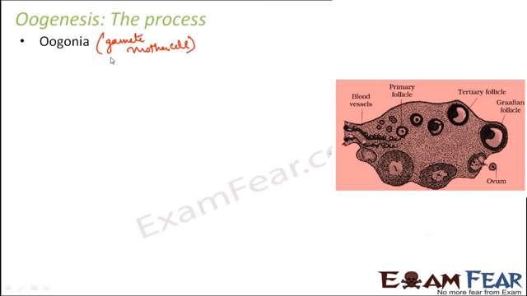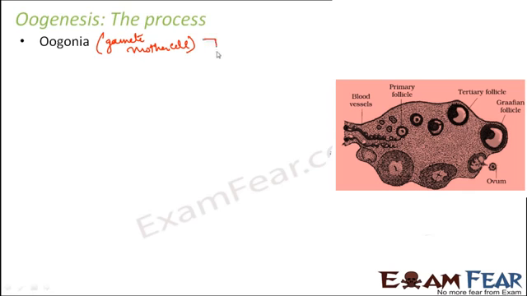The number of oogonia which are formed remains the same. After that no more oogonia are formed. So the number of oogonia formed inside the fetal ovary is the number that remains till death. No more addition happens. But subtraction keeps on happening because each mother cell later gives rise to the eggs, and that is how the number of oogonia keeps decreasing, but there is no further addition later. Right? So these oogonia are formed in the fetal ovary at that stage. Then what happens to these oogonia?